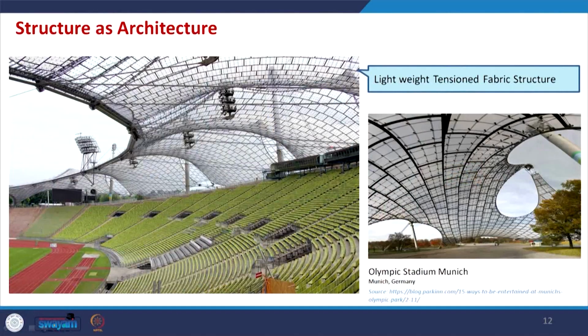Yes. So, at the beginning we discussed that for structure as architecture we can take examples where we have to create long spans, like the Millennium Dome and the skating ring, and sometimes for tall structures, where we discussed the Burj Khalifa, the John Hancock building, and also the Row 14 building. Here it is basically for making your structure light. So, then the solution is you can go with the tension fabric structure.